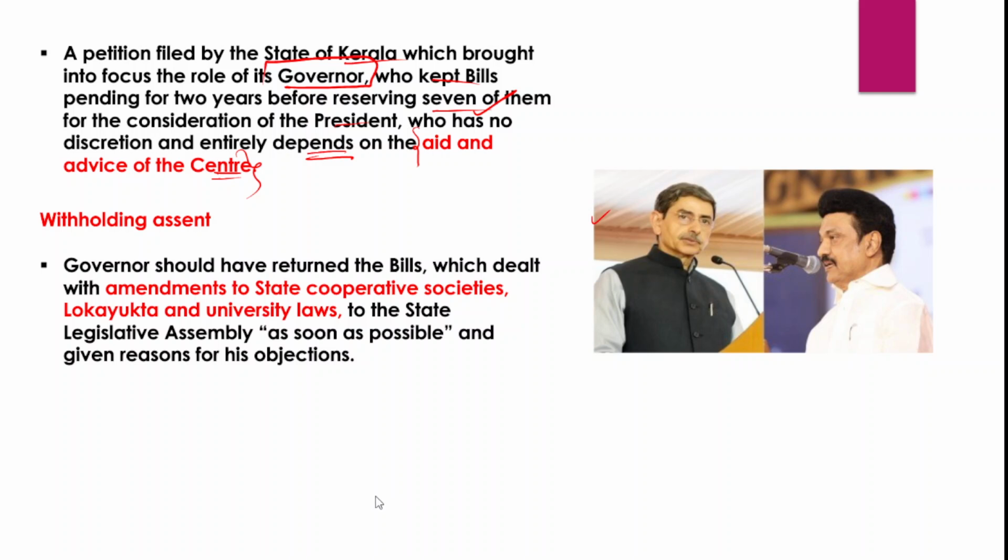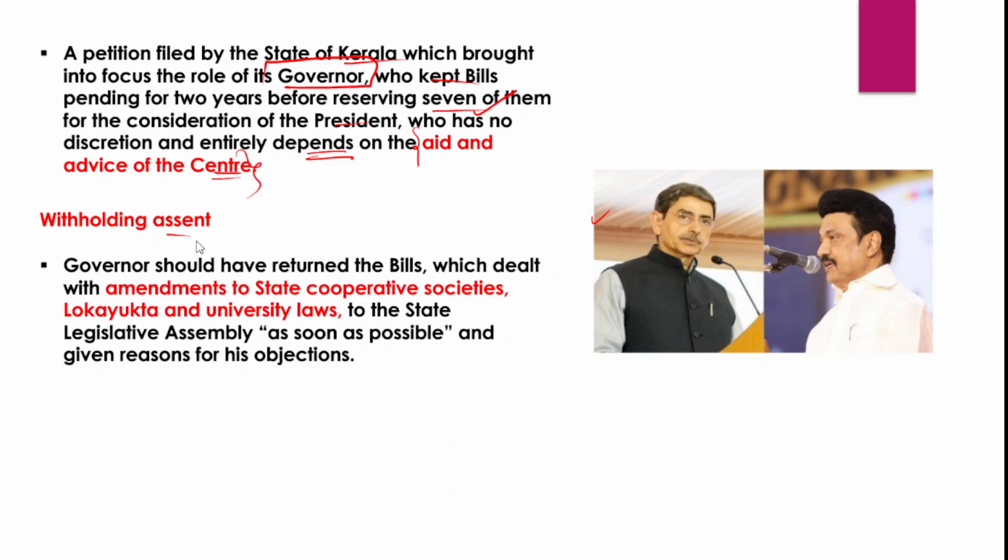Such constitutional crisis is what we have seen during 2023 with respect to states like Tamil Nadu and even Kerala. Right. So why have governors been withholding assent to the bills? So when we talk about this, the Kerala state government has been arguing that the governor should actually return the bills for the reconsideration of the state legislative assembly. But instead the governor kept those bills passed by the assembly pending, so he should return the bills for the reconsideration of the state legislative assembly.